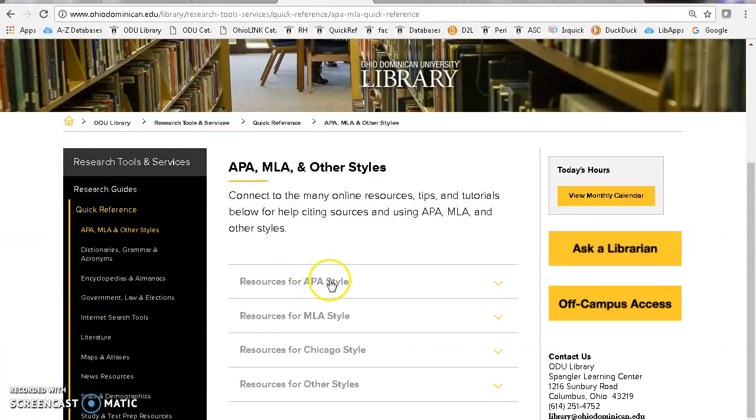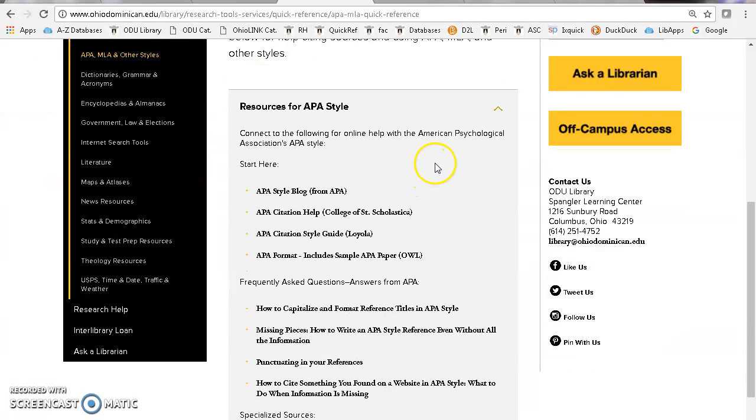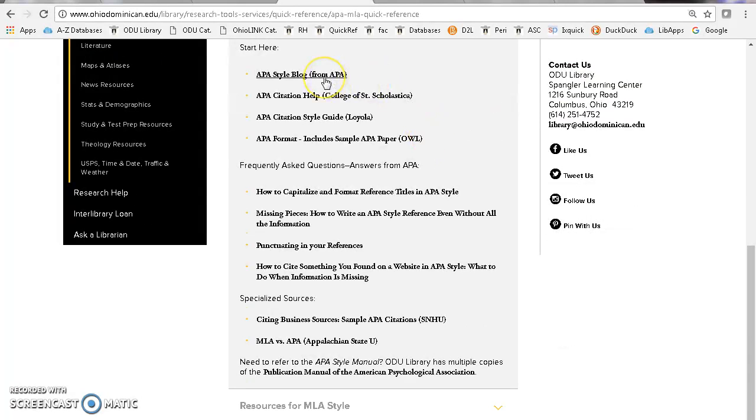If you go there and click on our sources for APA style, you'll see several, 3 of which are very good for this class. The APA style blog from APA, the APA formats from the well-renowned OWL Purdue Writing Lab, and we also have some business examples of citations in APA.